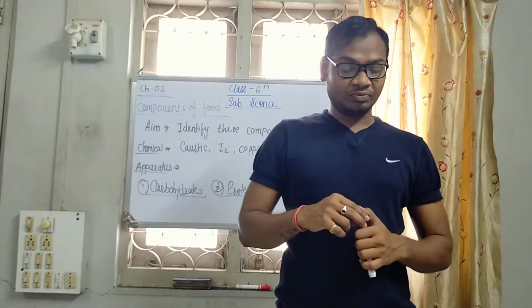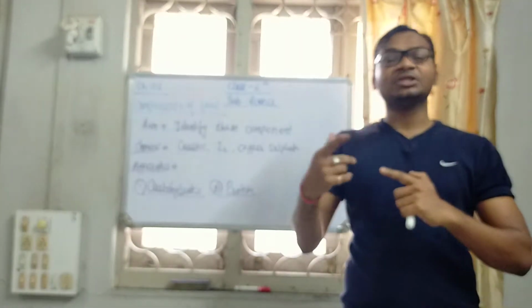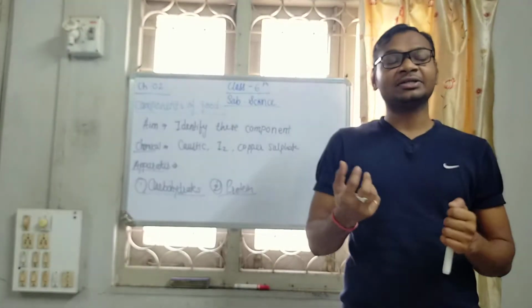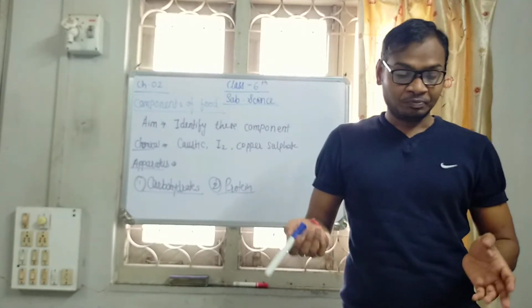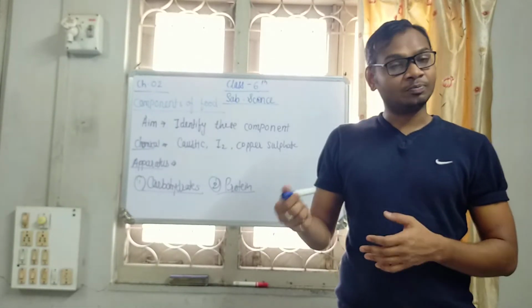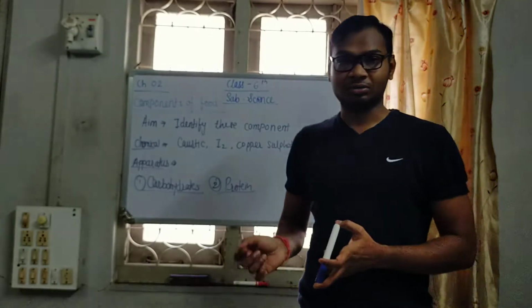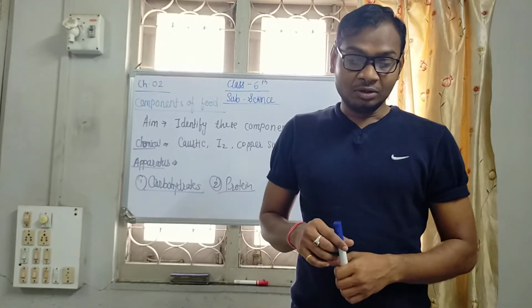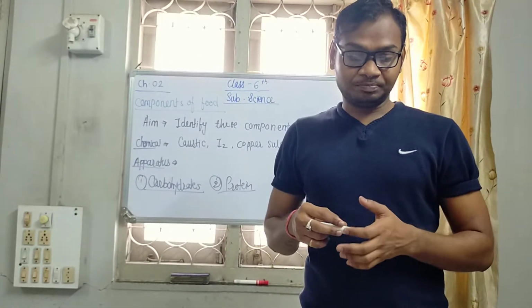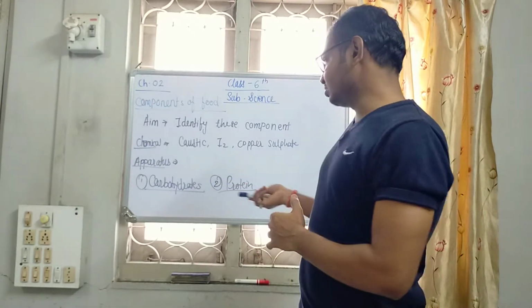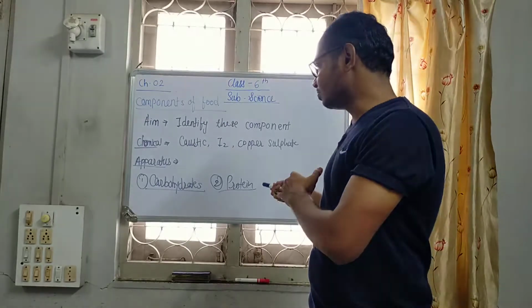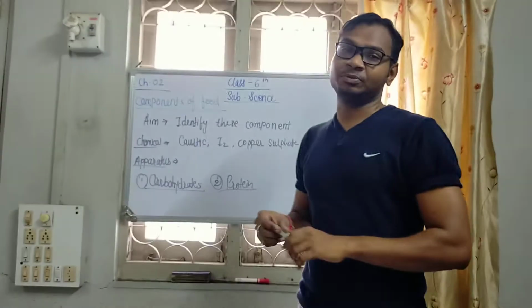Some color change happens there. All the contents acquire a violet color, and in that case we confirm that our food item has protein as a component. So nutrients are there in the form of carbohydrates and proteins.